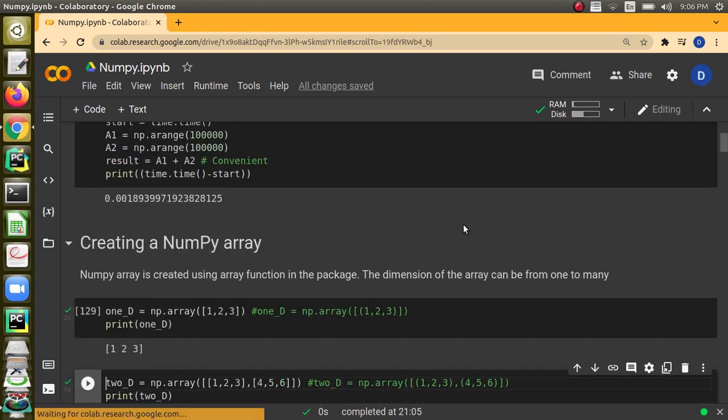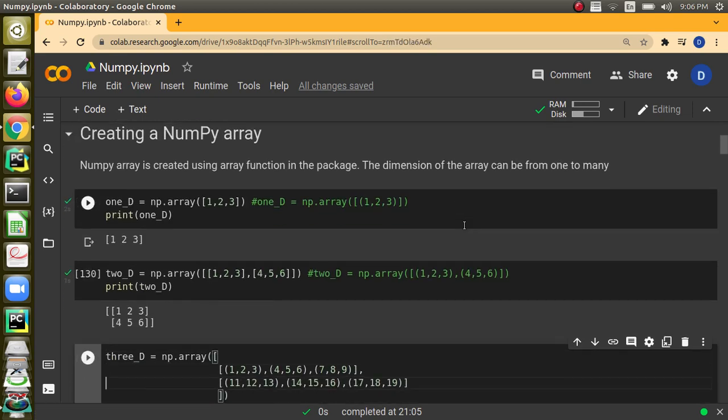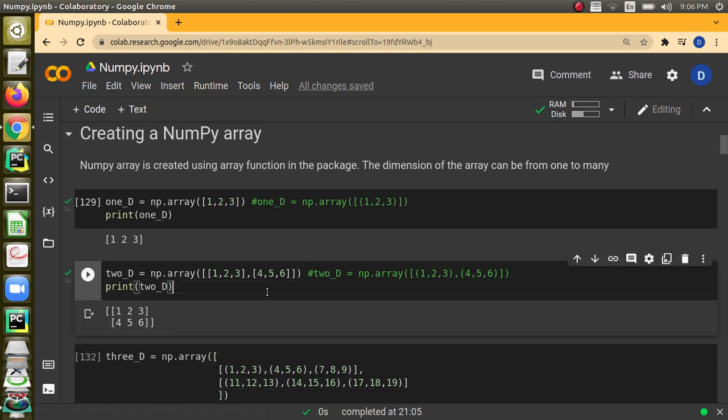We can create a one-dimensional, two-dimensional or three-dimensional arrays. We can use like this, a list. There are also predefined functions that we will see later part of the lecture. Now we will just see how to create a NumPy array from a list of elements. If you have got a list of elements like this, then you just use np.array. It will convert it into a NumPy array. You can also have a tuple, but we have to put it inside a list and we have to give it. When you want a two-dimensional NumPy array, we have to go for list of list in Python.